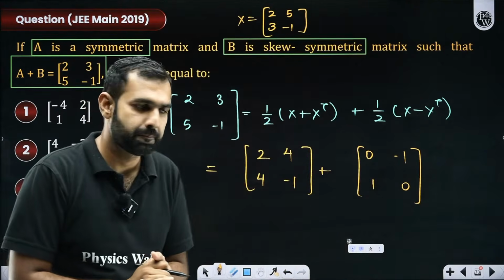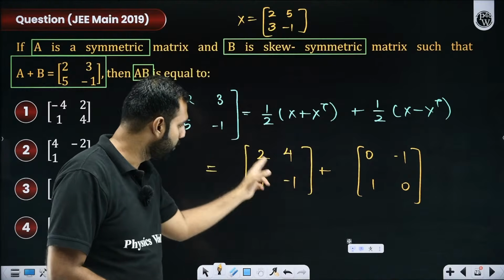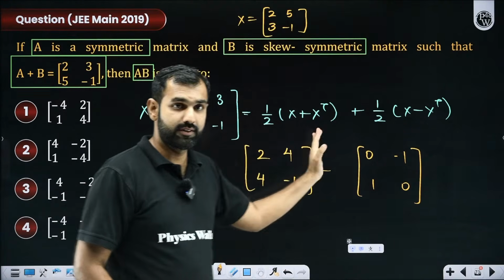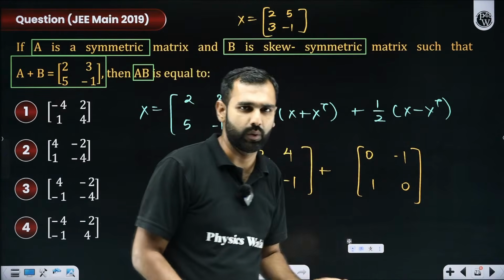Everybody noticed it. This is a symmetric matrix. I hope you are noticing it. Diagonal 4, 4. This is a skew symmetric one: 0, 0, 1 and -1. Yes or no?